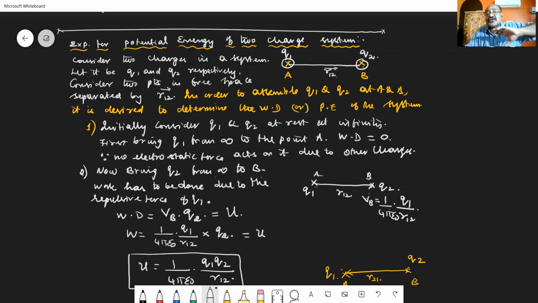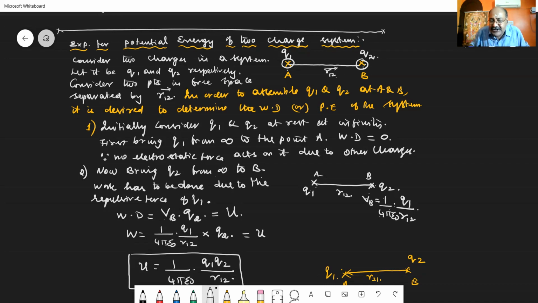So that electrical force will repel the charge Q2. So the work done in bringing Q2 from infinity to the point B is nothing but the potential at the point B due to A multiplied with Q2. So potential at the point B is given by 1 by 4 pi epsilon 0 into Q1 by R12.